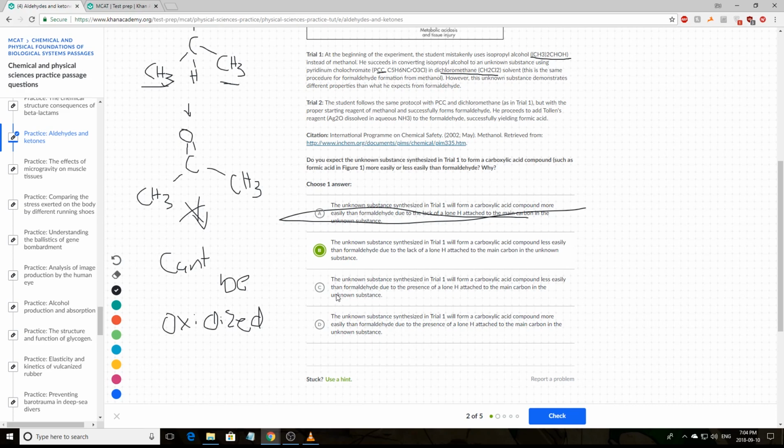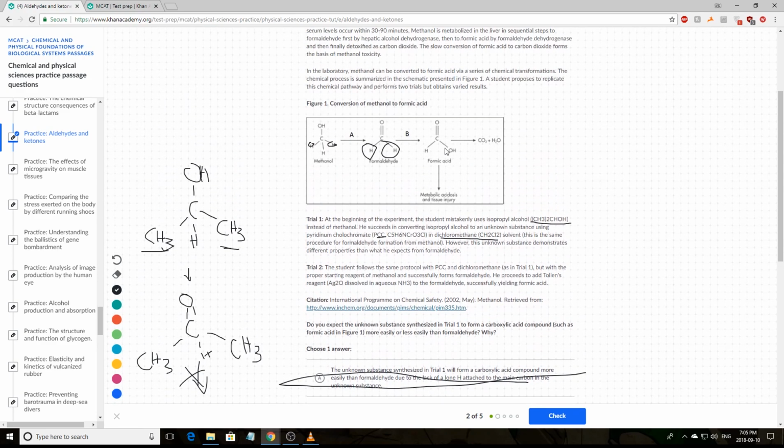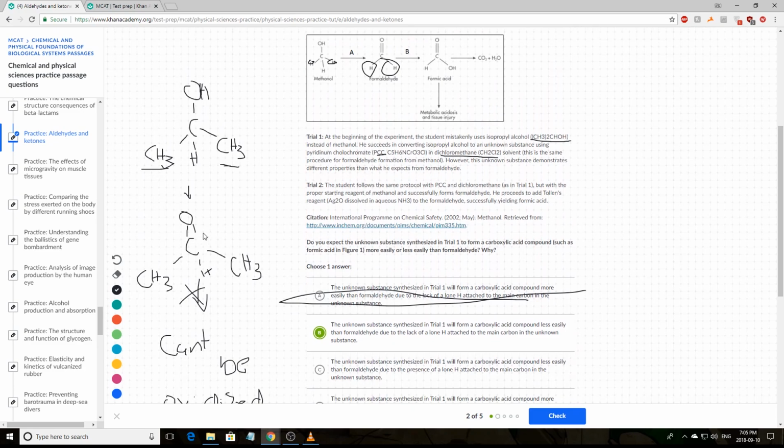Answer choice C says that the unknown substance synthesized in trial 1 will form carboxylic acid compounds less easily than formaldehyde due to the presence of a lone hydrogen in the main carbon of the unknown substance. Well, if we had a hydrogen here, for example, then it might be possible to convert it to carboxylic acid, but then we would have 5 bonds, which makes absolutely no sense.